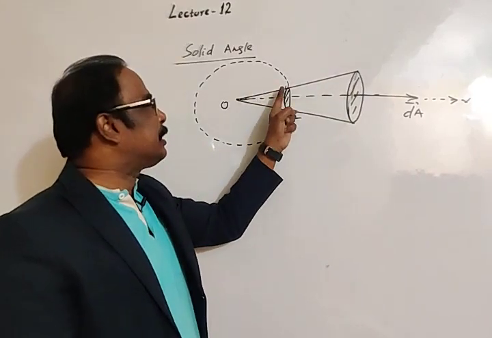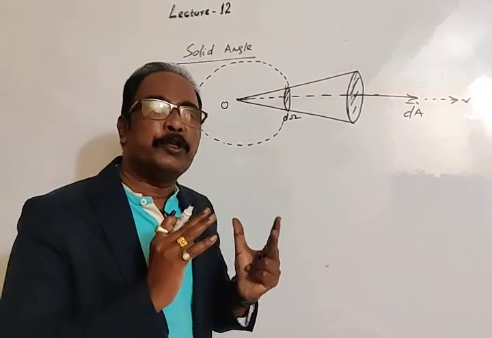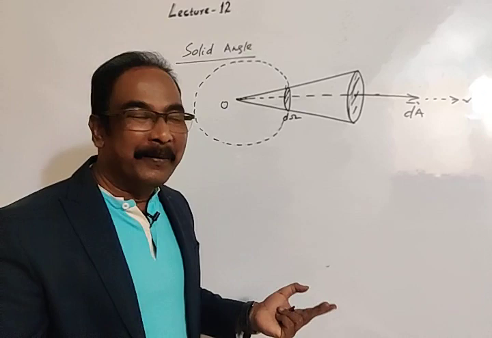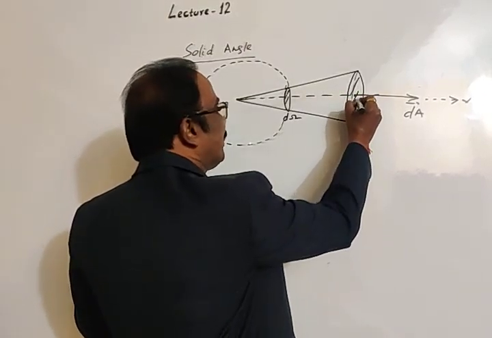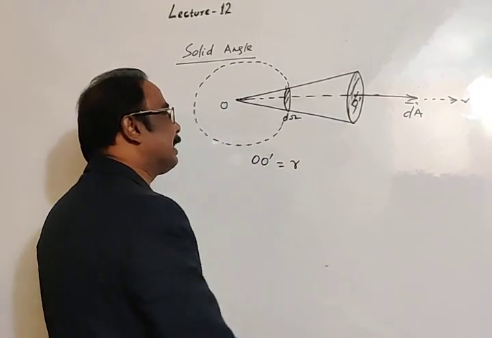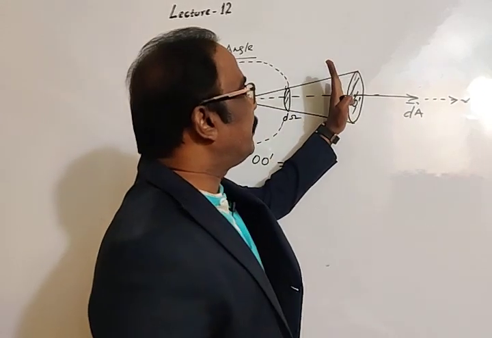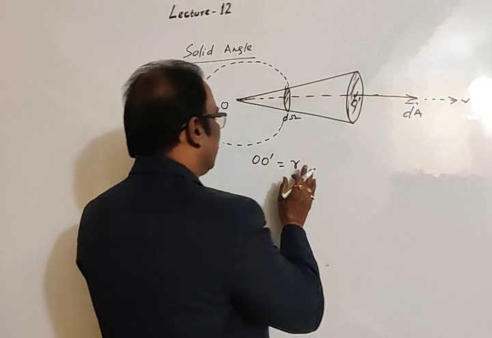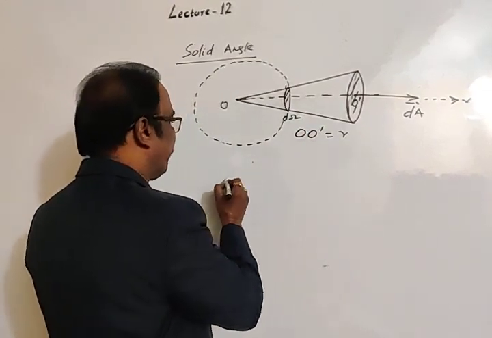This small part of area on the surface of this imaginary sphere is treated as a solid angle. Let this point be O dash, and the length from O to O dash be R. This is the area vector, perpendicular to the plane surface.